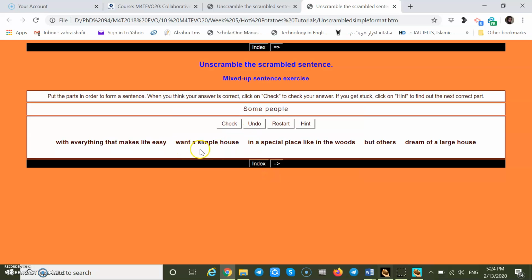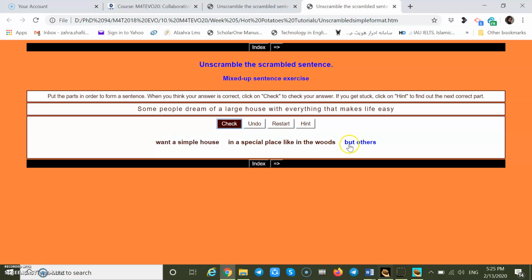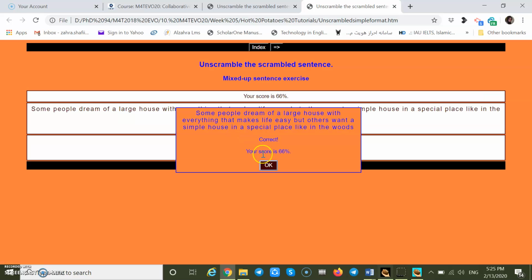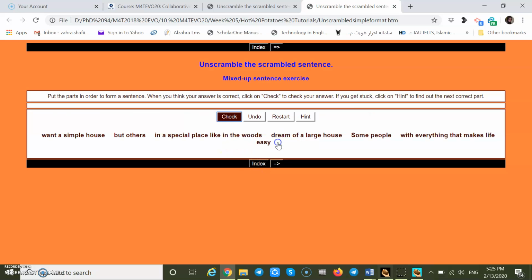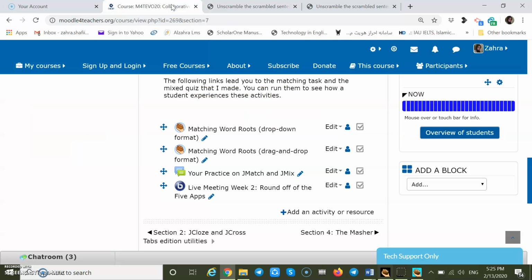Some people dream of a large house with everything, but others want a simple house in a special place like the woods. 66%. We could replace two parts. Okay, you can restart it and do it again and again, and also we could put a time limit for it, but we just skip this part.